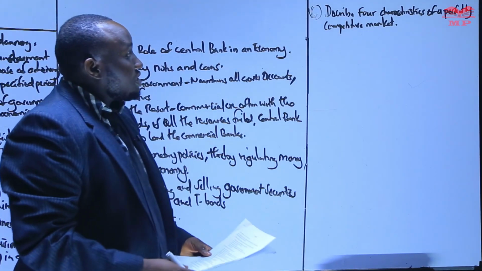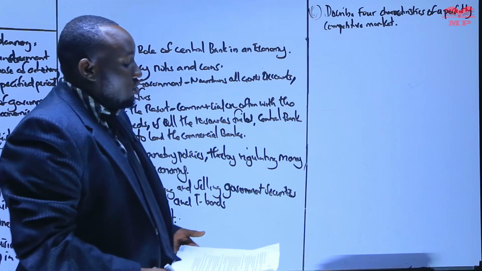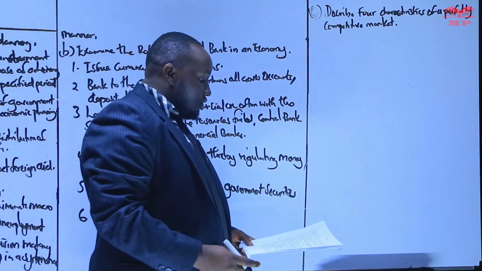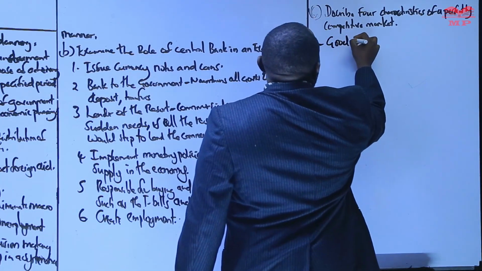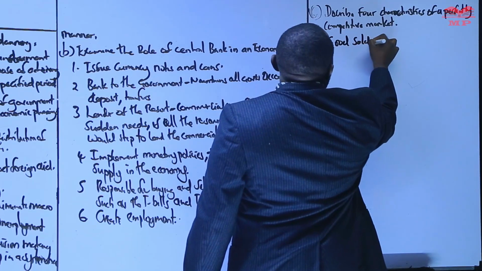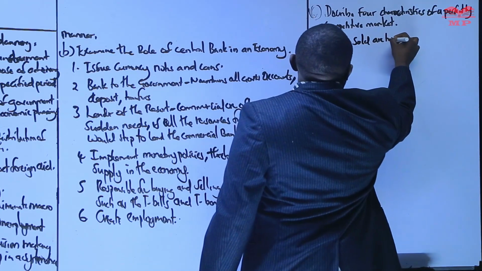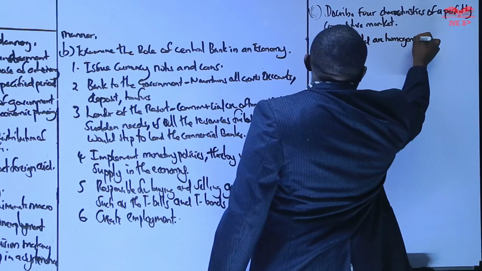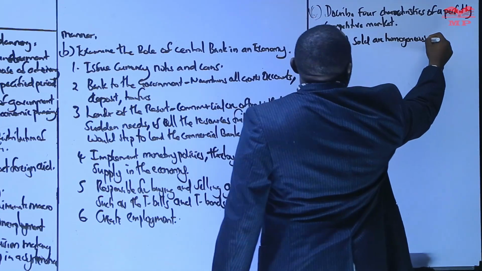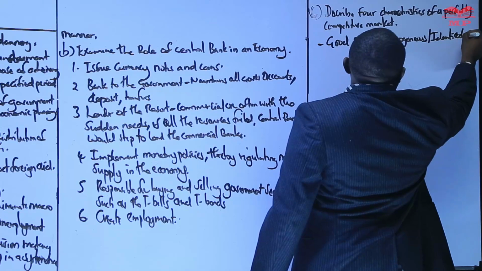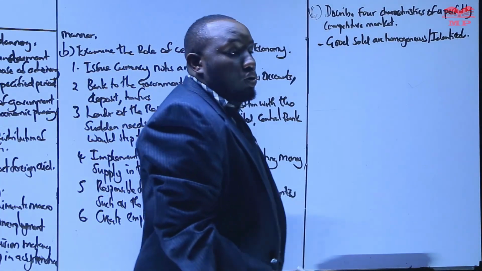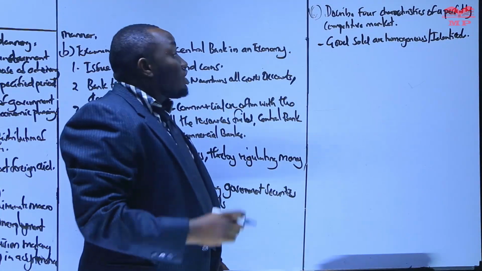A perfectly competitive market structure has a number of features or characteristics. One, we need to understand that goods sold are homogeneous. When you say homogeneous, we mean identical. The goods that are sold are identical.